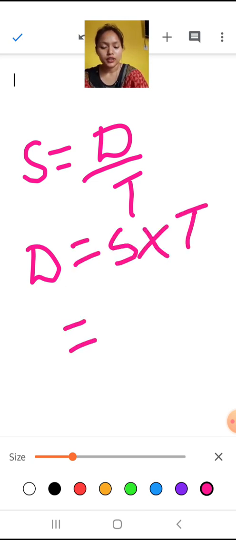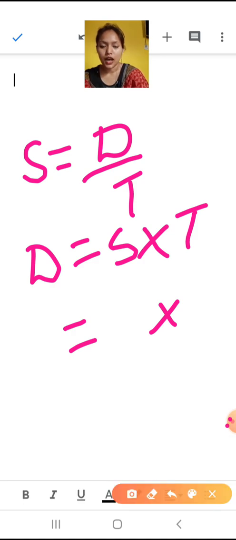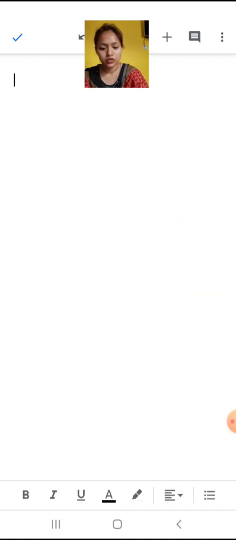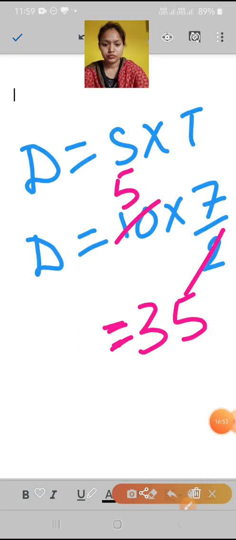Time was 3.5 hours, which means 7 by 2, and speed is 10. So we'll cut it and we will get 5. 5 sevens are 35. So what's the distance traveled? It is 35 kilometers.